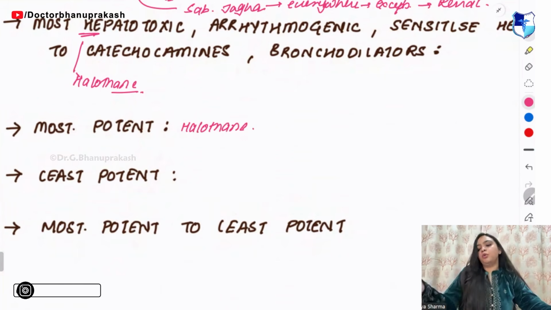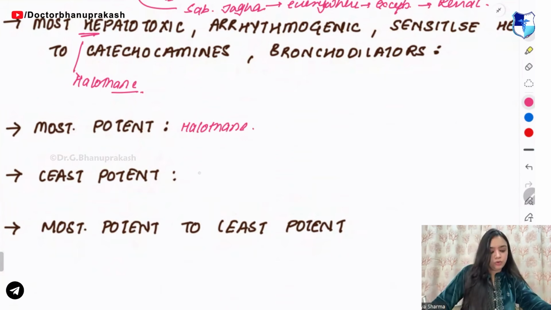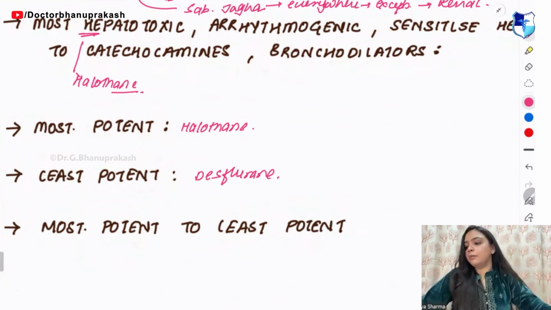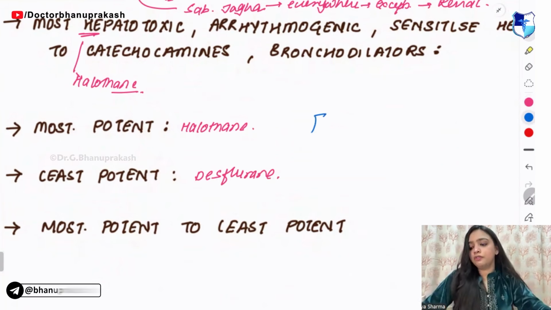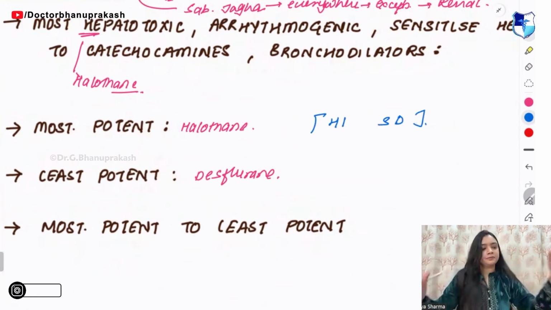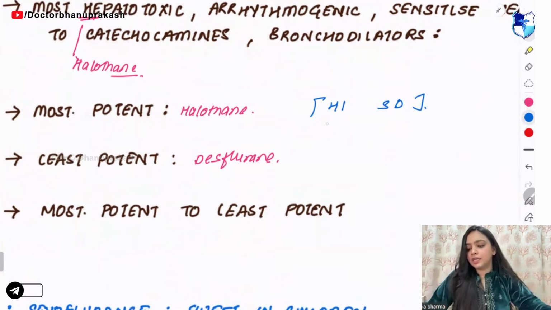Halothane is most potent. Least potent is desflurane. You can remember it with the mnemonic of high SD. You have to say hi to SD. Hi means halothane.